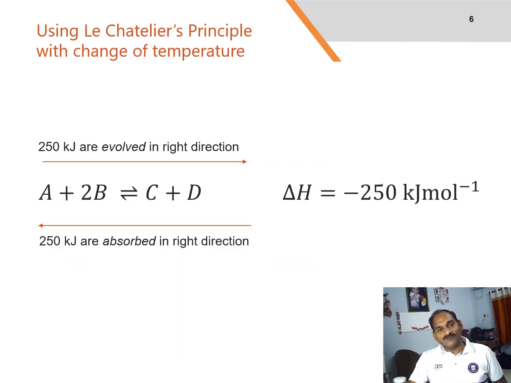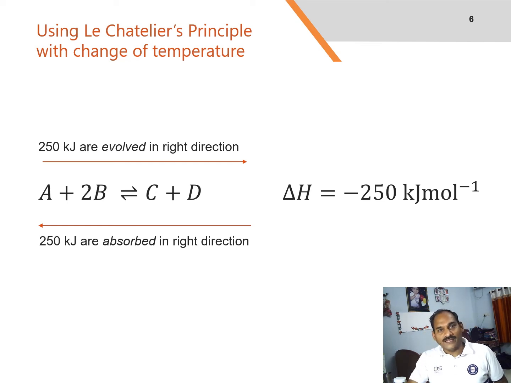Now let us see what will happen when you change the temperature. Using Le Chatelier's principle with a change in temperature will require the knowledge of whether the heat is given out or absorbed during the reaction. Assume that our forward reaction is exothermic, that means heat is evolved. The present reaction shows that 250 kilojoule is evolved in the forward direction, hence the negative sign.